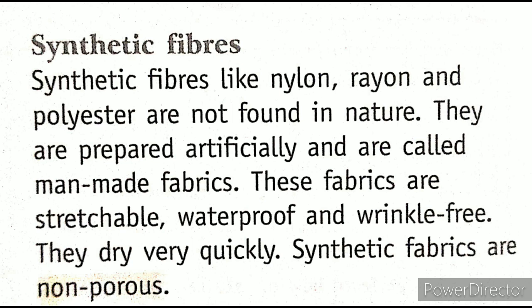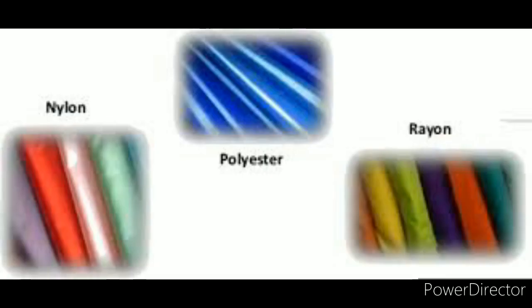The other one is synthetic fiber. Synthetic fibers like nylon, rayon and polyester are not found in nature. They are prepared artificially and are called man-made fabrics. These fabrics are stretchable, waterproof and wrinkle-free. They dry very quickly. Synthetic fabrics are non-porous. Their examples are nylon, rayon and polyester. They are not derived from nature.